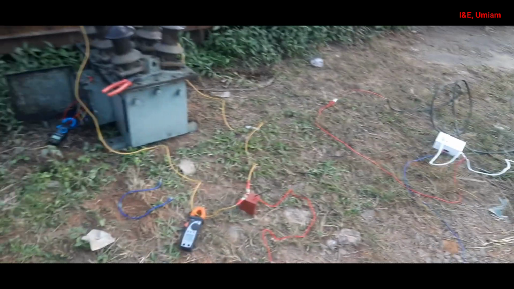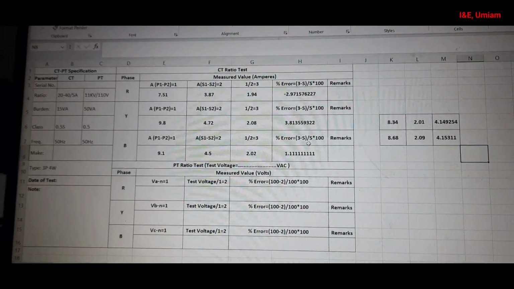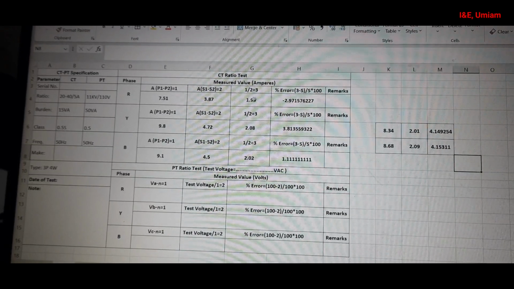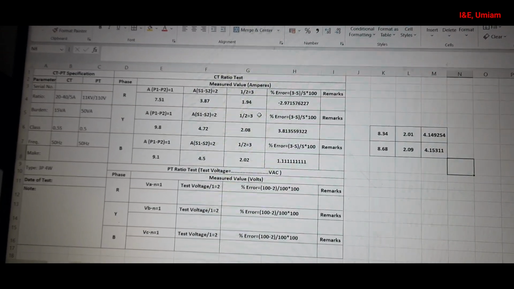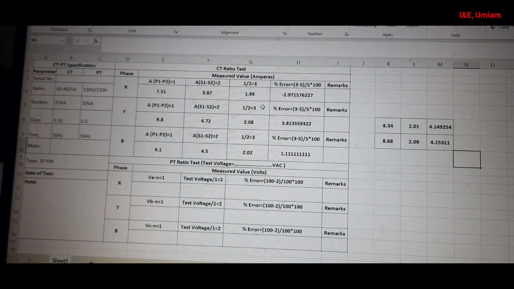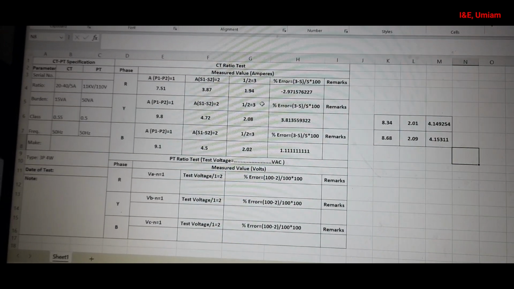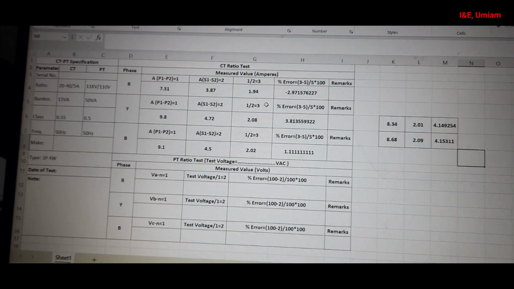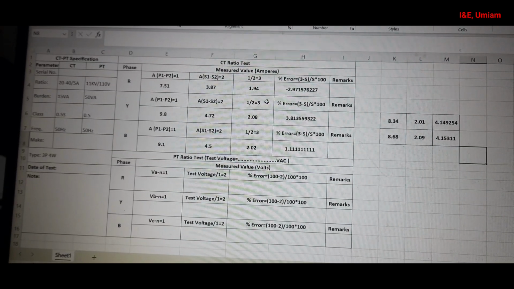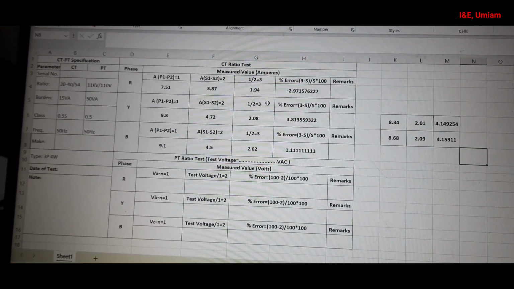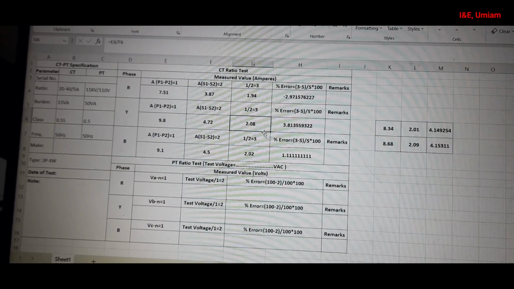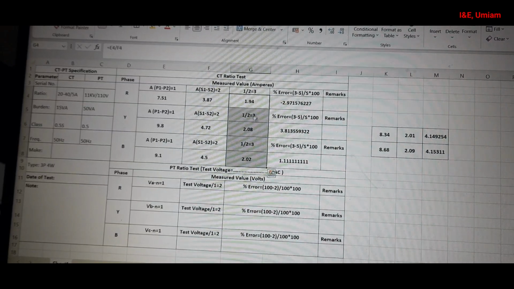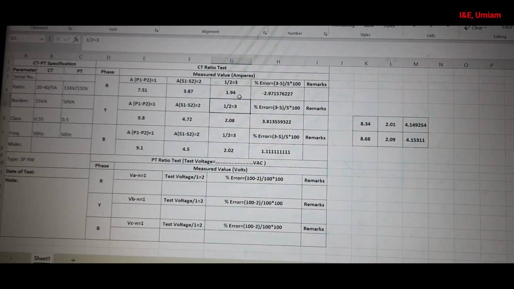So this is the report. See, for our phase I'm getting a ratio of 1.94, where the standard ratio is actually 2, which is very close. Had I done it with a proper CT injection kit, maybe I would have got more accurate values, because I'm using a multimeter only, and that is not real time, and there is a little fluctuation in load also. And the other reading is 2.08, very close to 2. That means from this you can tell that the ratio is very close to our standard value of 2.